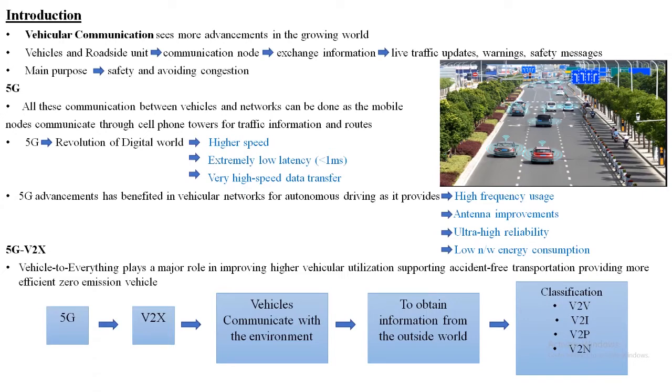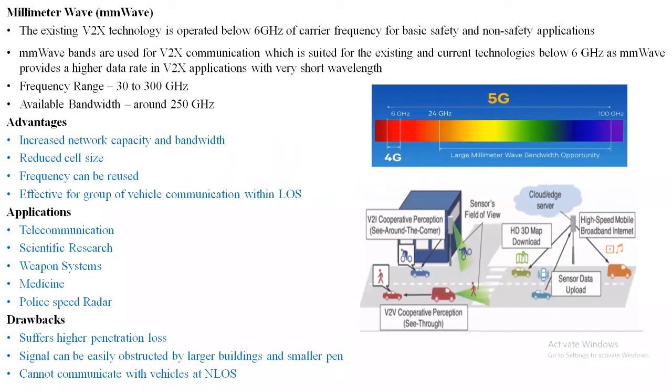The classifications of 5G V2X are vehicle to vehicle communication, vehicle to infrastructure, vehicle to pedestrian, and vehicle to network communication. So this existing V2X technology is operated below 6 GHz carrier frequency. Here, millimeter wave bands are widely used in this kind of communication as they provide a higher data rate and a very short wavelength. Generally, the frequency range of millimeter wave is from 30 to 300 GHz with an available bandwidth of 250 GHz. But for 5G, the millimeter wave bands are operated between 24 to 100 GHz.